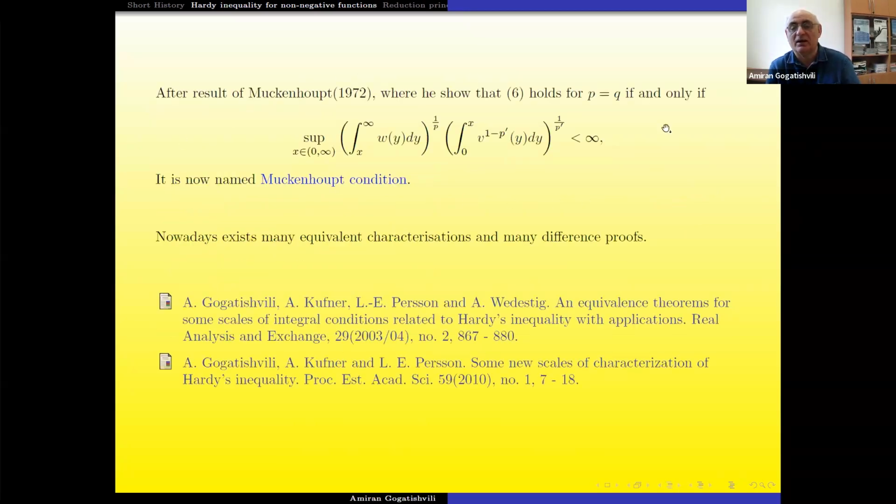And now the conditions. The Muckenhoupt condition was the following, and now many authors call it the Muckenhoupt condition, but after this, my paper with joint authors Alois Kufner, Persson and Wedestig.